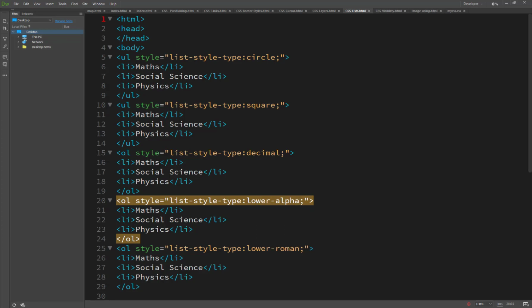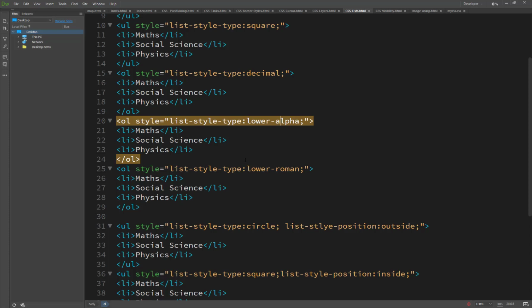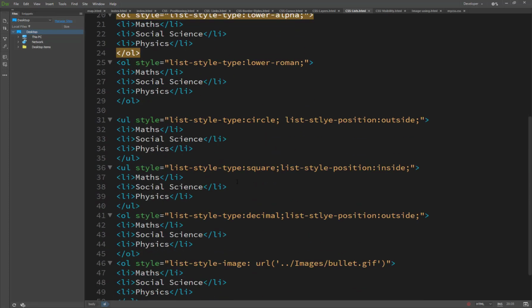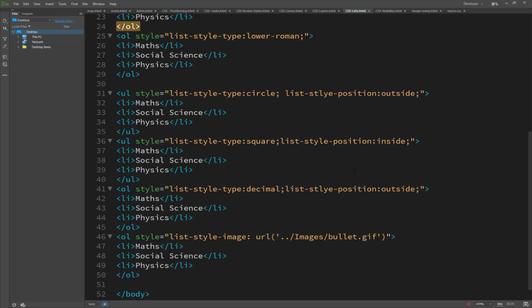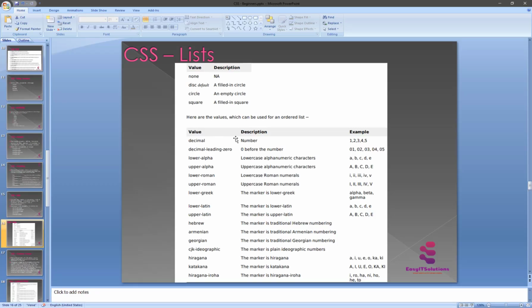Okay, so now you will see the result here. This alphabetical should be changed from A, B, C capital to the small one. Okay, so the lowercase. So this is how it basically works, and these are all possibilities we have set for you. So just try it yourself and see the result here. So I have just shown you the list of possible values of list. There are also Hebrew, Armenian, Georgian, and more. So lists are really very important and play an important role.